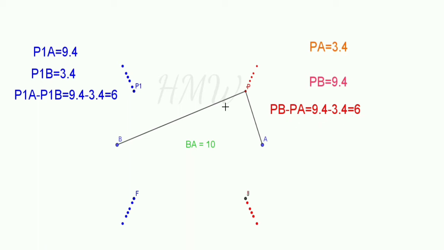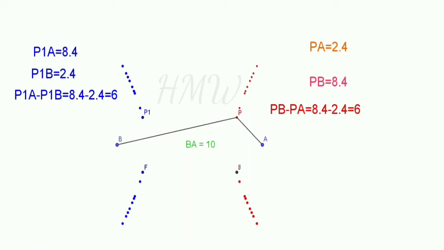It is not changed. So just observe the path traced by the point P. Observe the locus of the point P. It is a curve. So now at a particular time the point P is here. So PA is 2.4 and PB is 8.4. The difference is the same. The difference is not changed. So it is moving with the condition that this difference should not change. The difference is a constant.